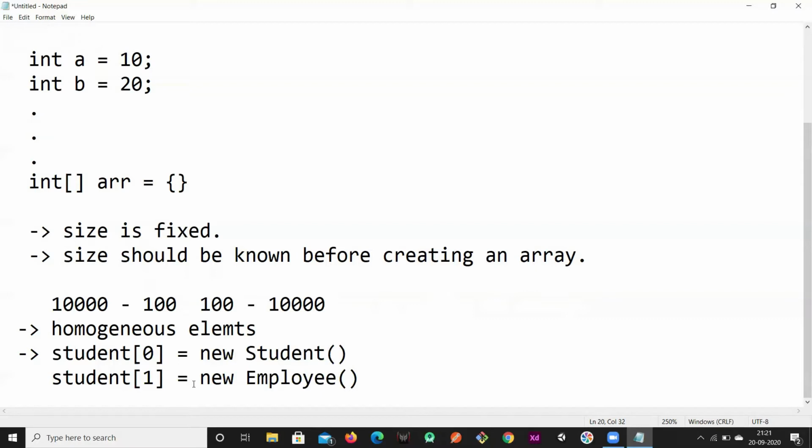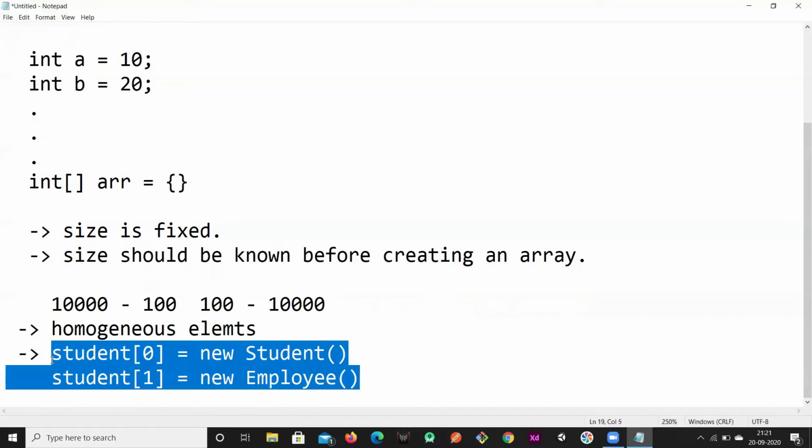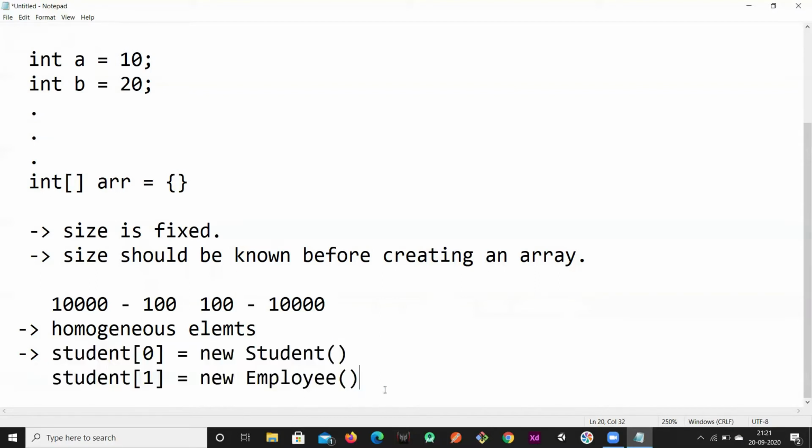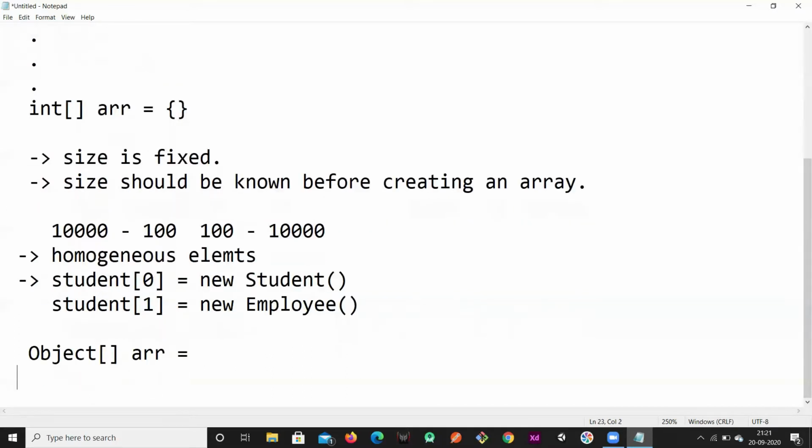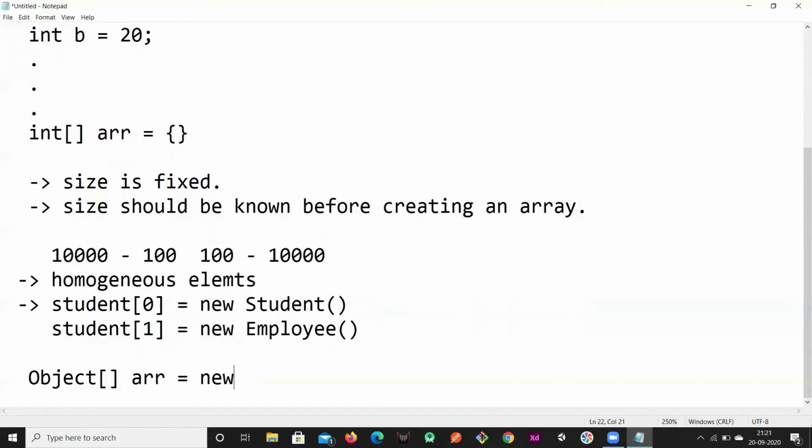But it is not the case with collections. I can store any type of objects into the collection. So this is one more drawback of using arrays. But there is an option for this. We can create an object array here, and we can store these objects.